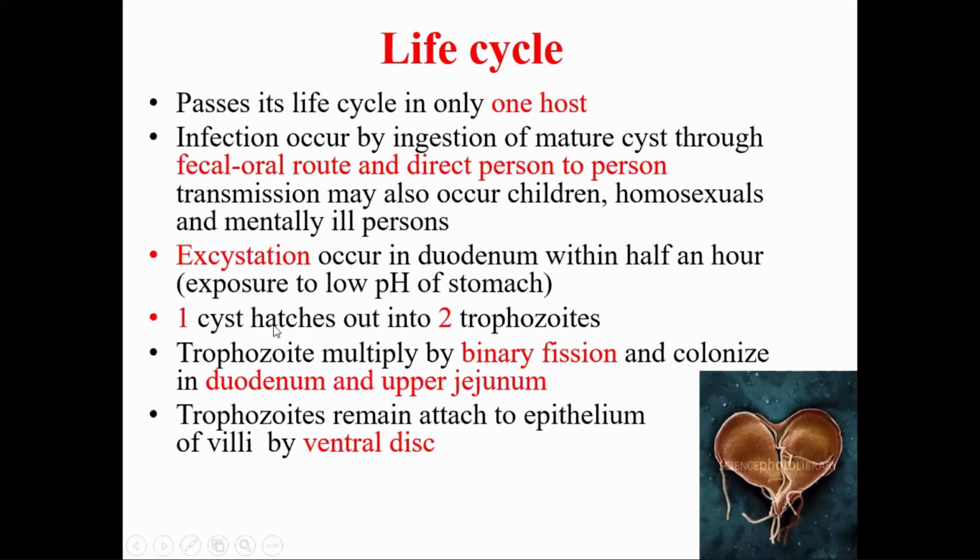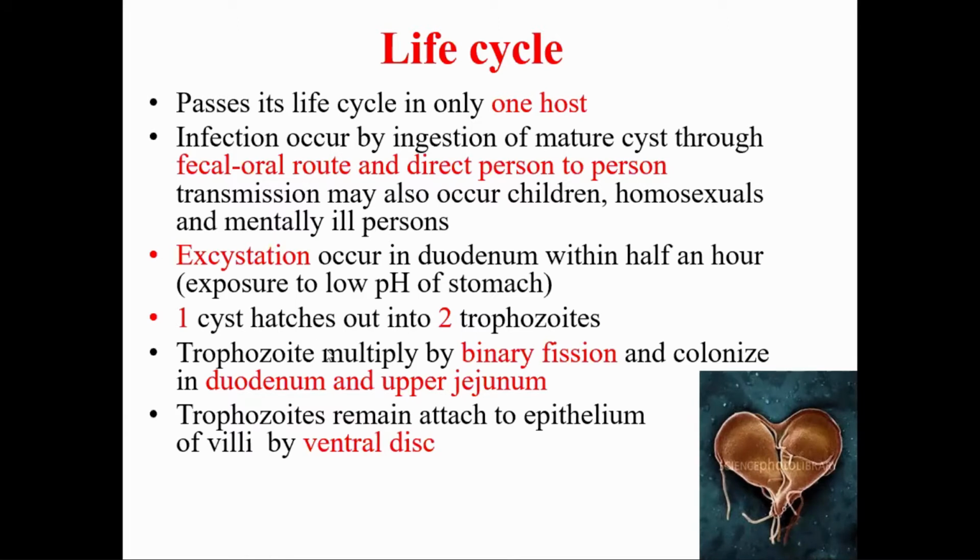One cyst hatches out into two trophozoites, and these trophozoites of Giardia lamblia multiply by binary fission, that is longitudinal binary fission. In the case of Balantidium coli, multiplication is by transverse binary fission.